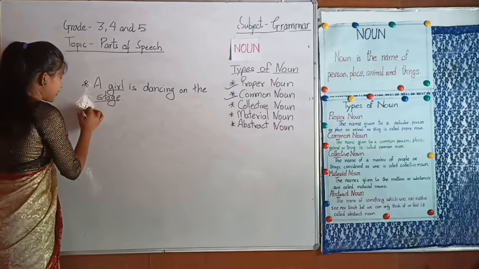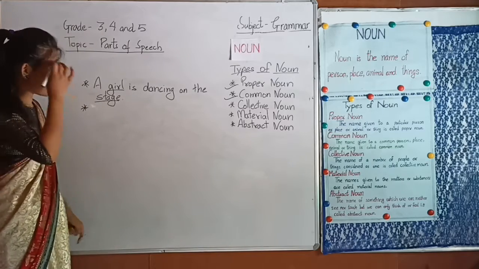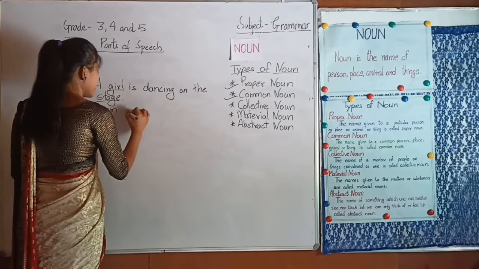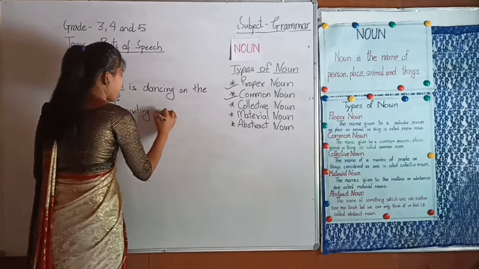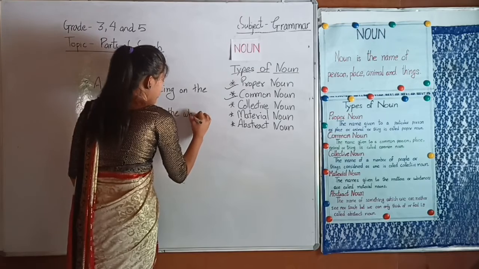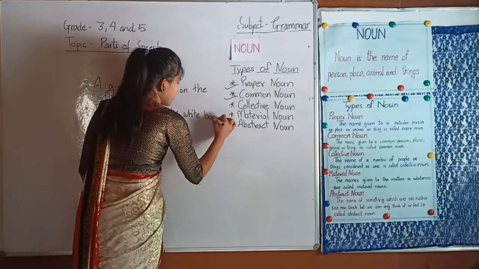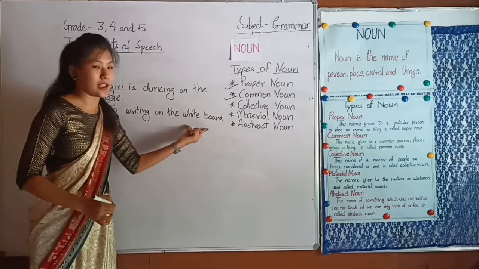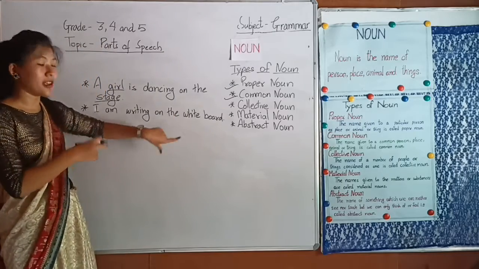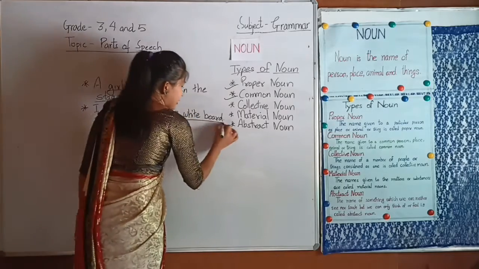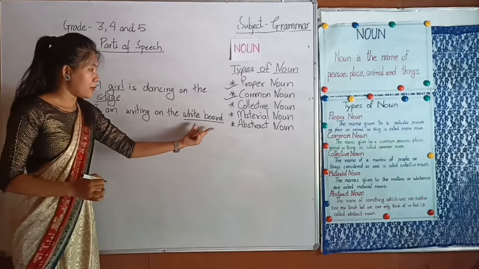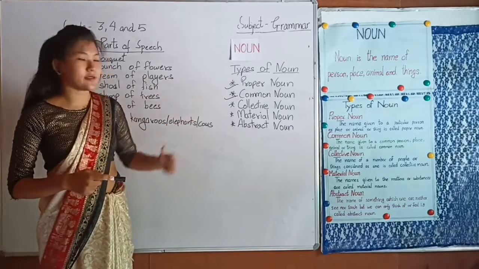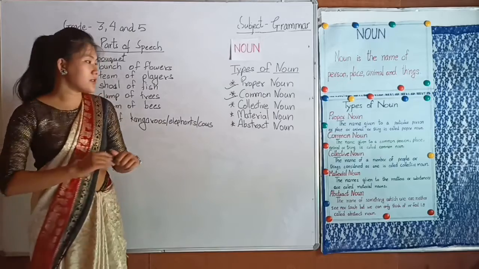So now let's write the next example of common noun through a sentence. Like, I am writing on the whiteboard. So dear children, look at this sentence. I am writing on the whiteboard. What am I doing? I am writing on the whiteboard, and here whiteboard is a common noun because board could be any board. Now we have completed two types of noun, and the third one is collective noun.